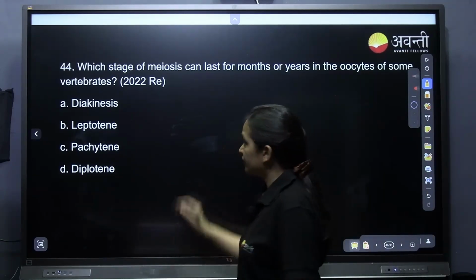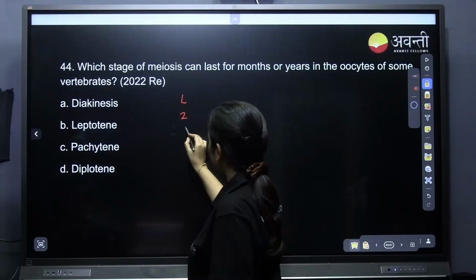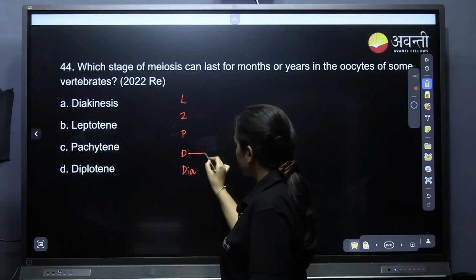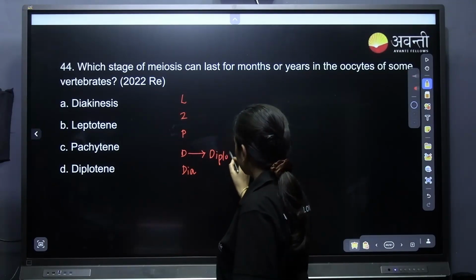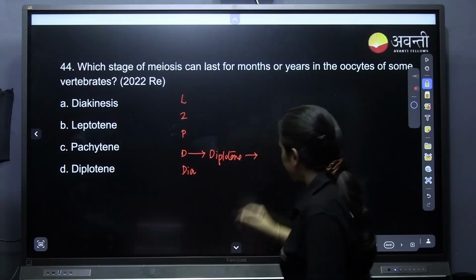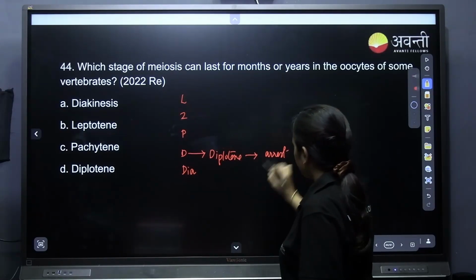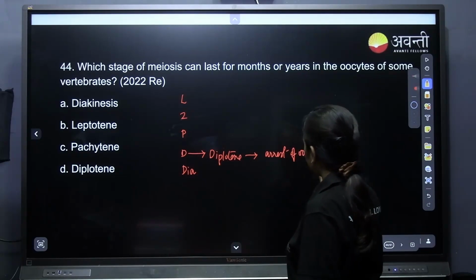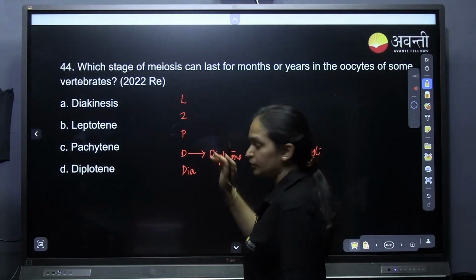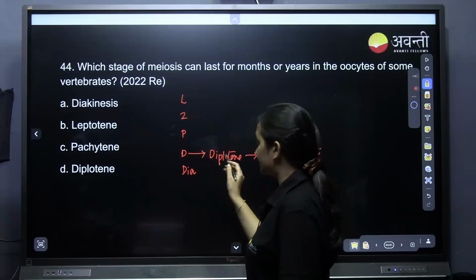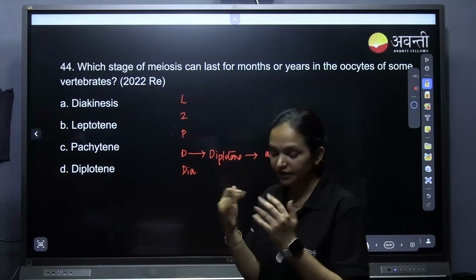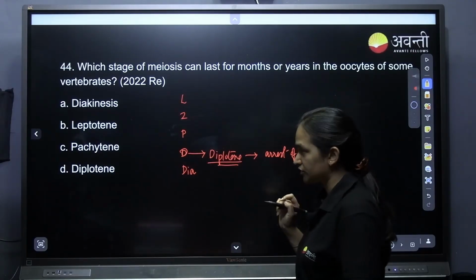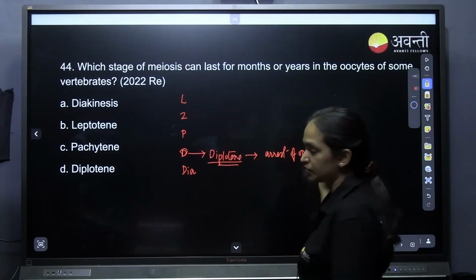Actually, we know leptotene, zygotene, pachytene, diplotene and diakinesis. In particular, in the diplotene stage there is an arrest. In this diplotene stage, the oocytes will be arrested. When the embryo and fetus are forming, in most vertebrates, even in human females, there will be arrest of oocytes in the diplotene stage.